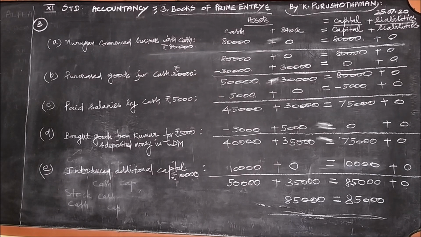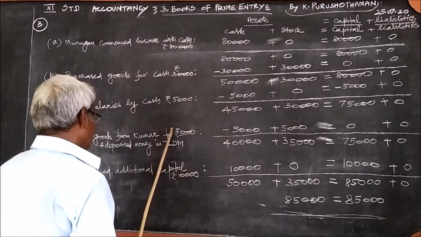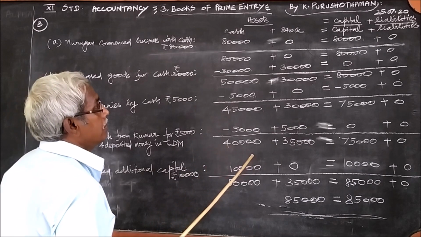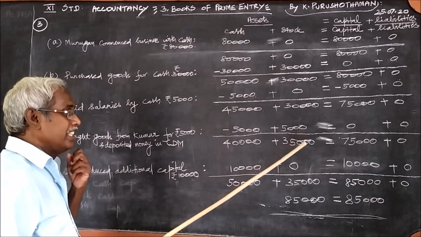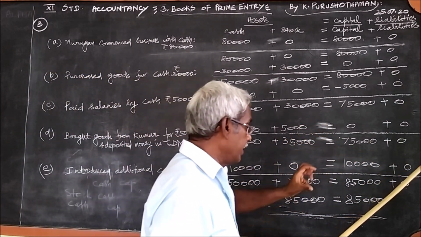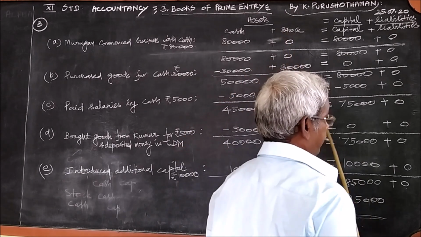For that, first we must collect these headings. What are the assets coming under this problem? Capital will be there definitely. If there is any liability, that we should collect. We should collect the name of the liabilities, name of the assets.